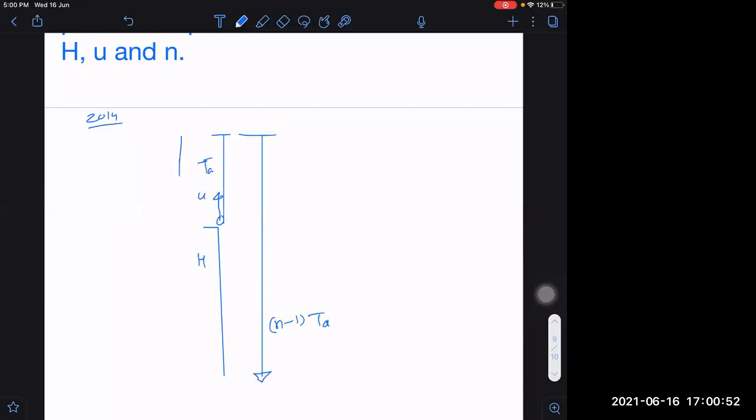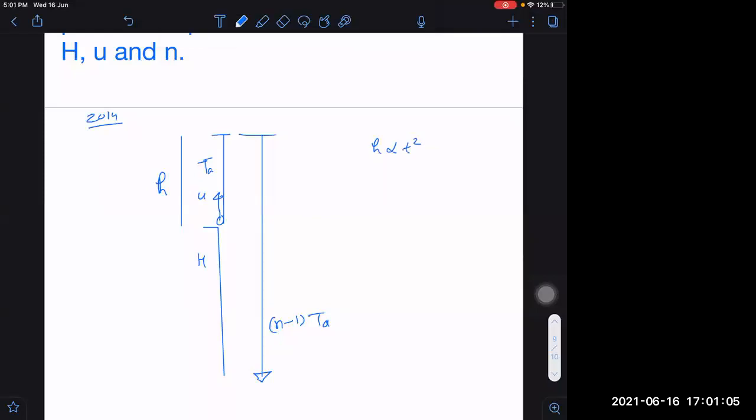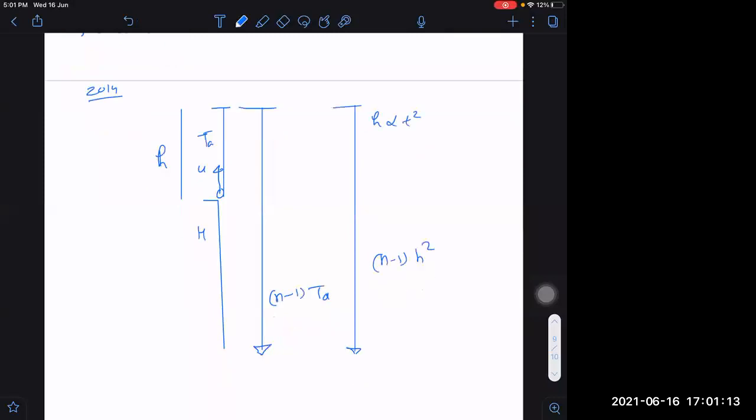This height is something, let us say small h. I told you that height is directly proportional to t square. So what would be this height? This height would then become (n minus 1) square into h. Okay.